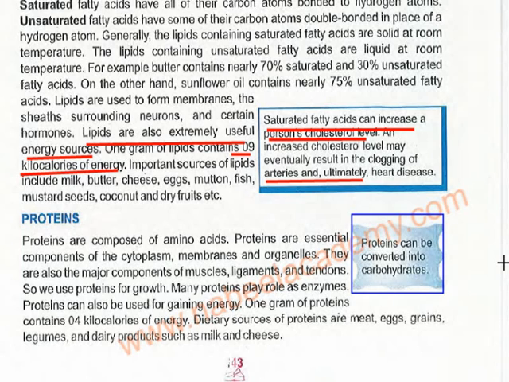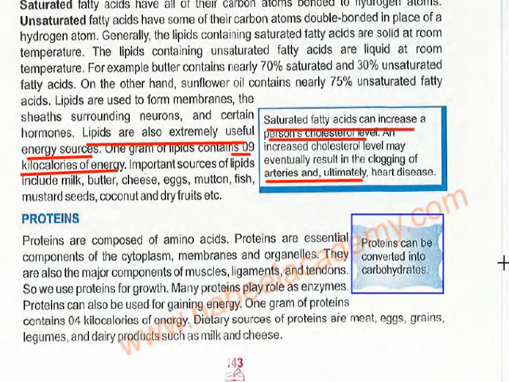Some of the proteins are structural, for example, they are there in producing hair and nails. But some of the proteins are functional also, which are present inside the body and have different functions, for example, enzymes. Many proteins play a role as enzymes.